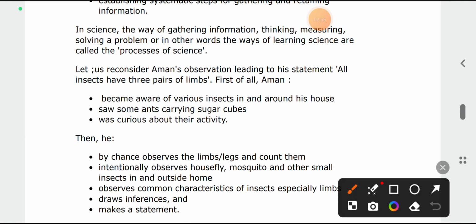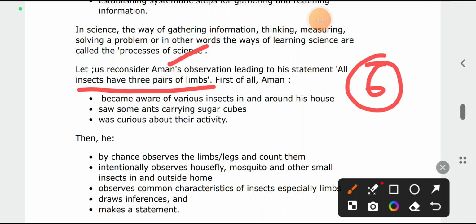Suppose here is a boy named Aman. He is observing that all insects have 3 pairs of limbs, which means 6 legs. First of all, Aman becomes aware of various insects around his house. He comes into contact with different types of insects and compares their parts, their limbs.